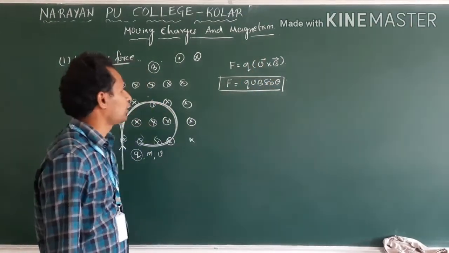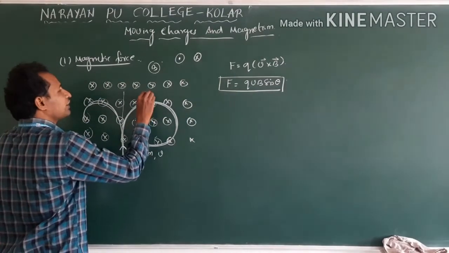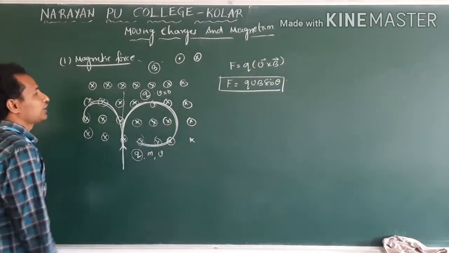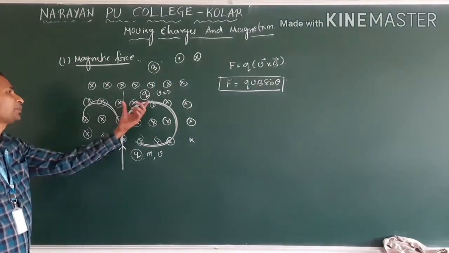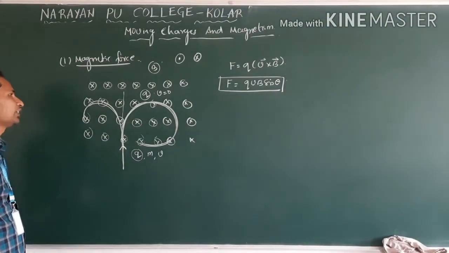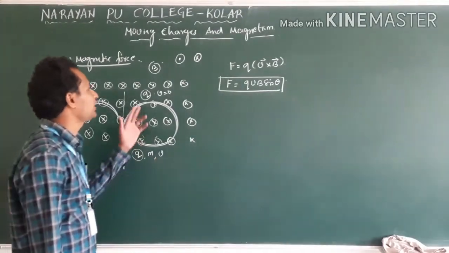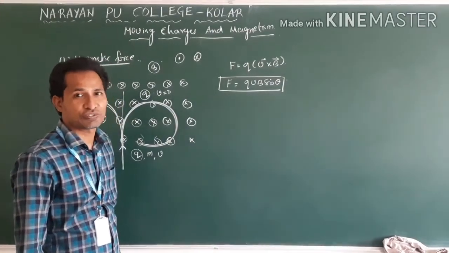Now suppose we place this charge at rest in a magnetic field region. It is at rest, meaning velocity is zero. We just kept the charged particle in a magnetic field. Does it experience force? No, it does not experience force. So only moving charges experience force.